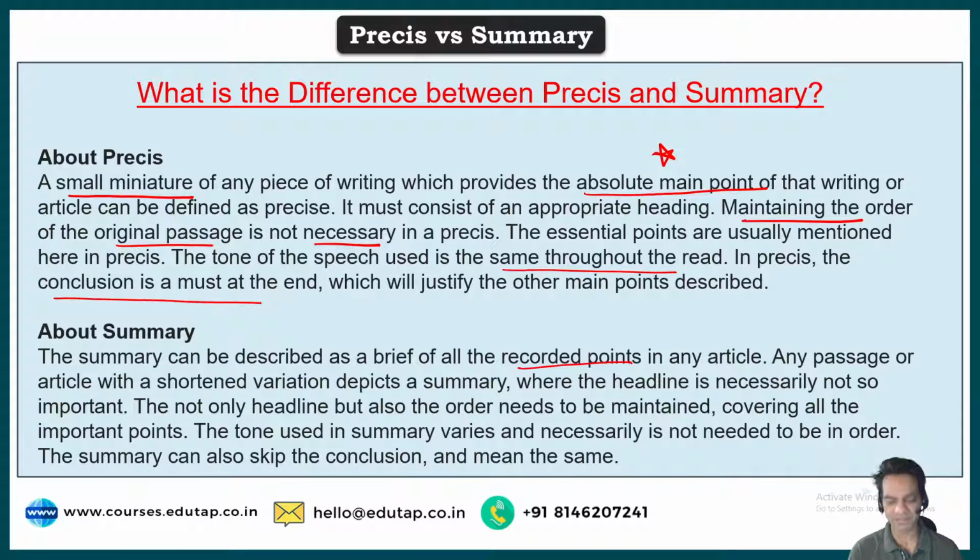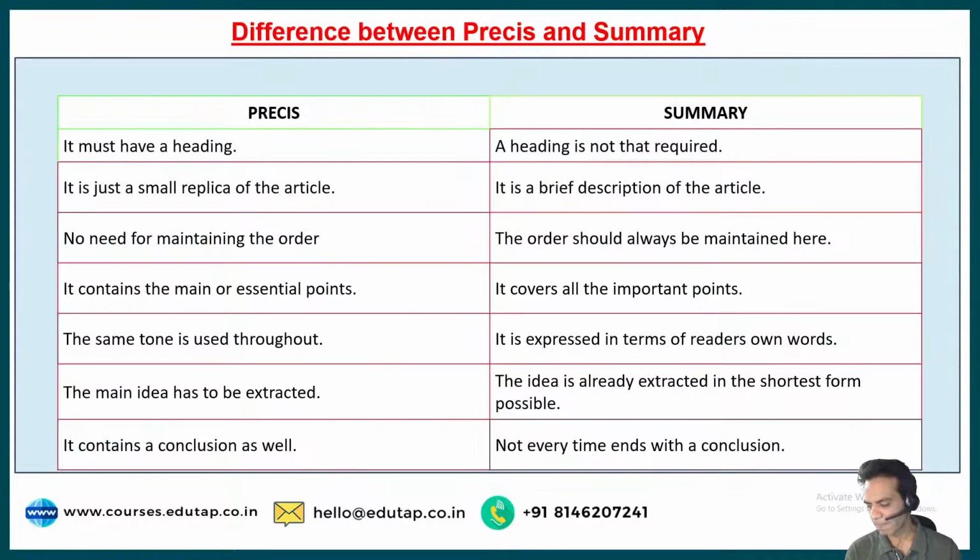So guys, got the difference? So let me put it in simple key points what the difference between a Pressy and a summary is, right? So Pressy, it must have a heading. Pressy, it is just a small replica of the article. No need for maintaining the order of the article of the passage. It contains only the main or essential points of the passage.